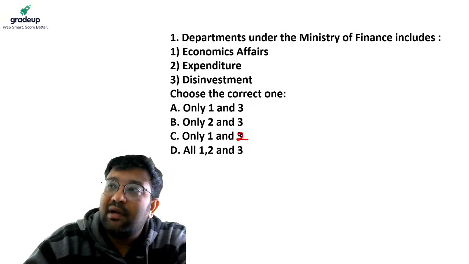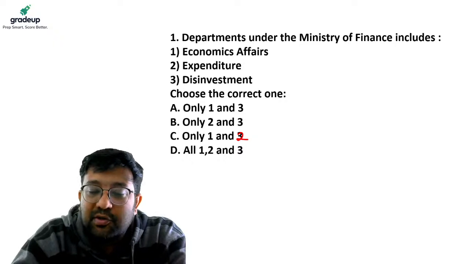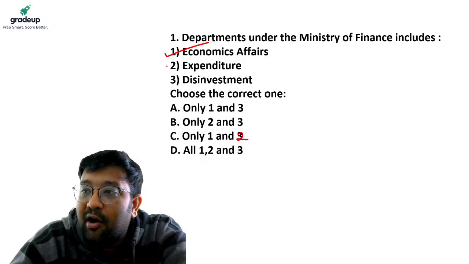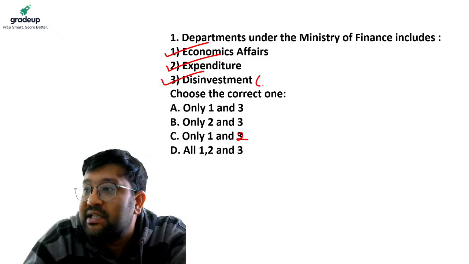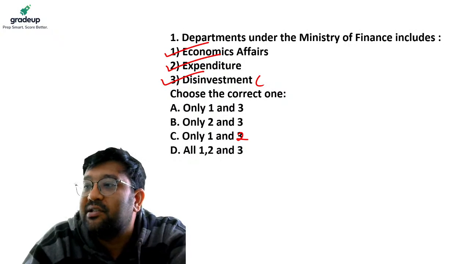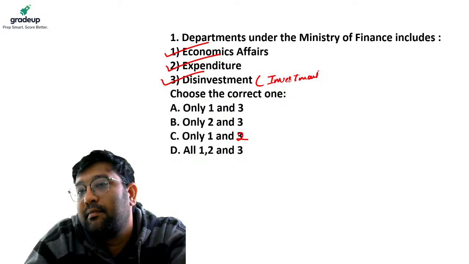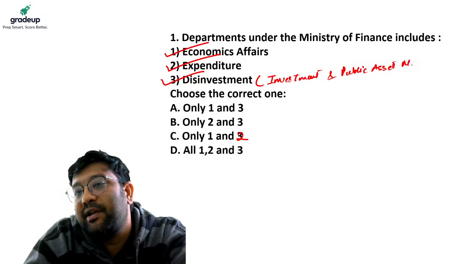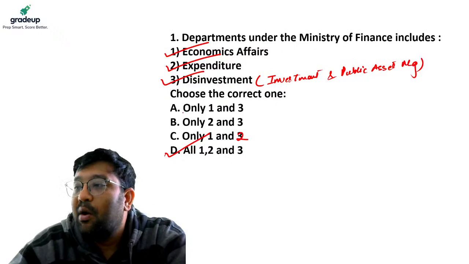As you know, the Ministry of Finance comprises many departments: the Department of Economic Affairs, the Department of Expenditure, and the Department of Disinvestment, which, as I have told you in my class, is now called the Department of Investment and Public Asset Management. So your answer becomes D, 1, 2 and 3.